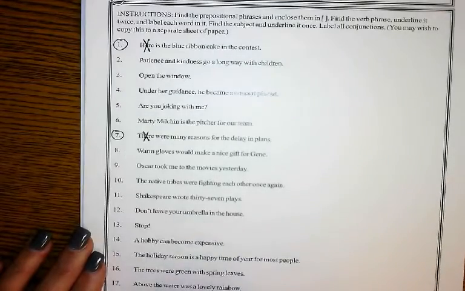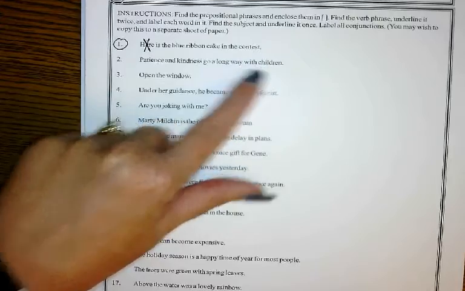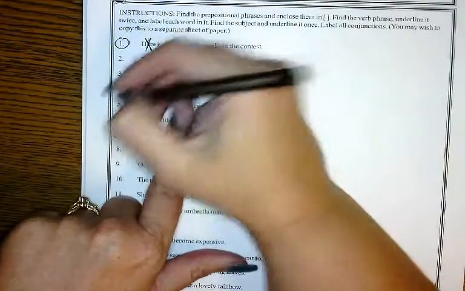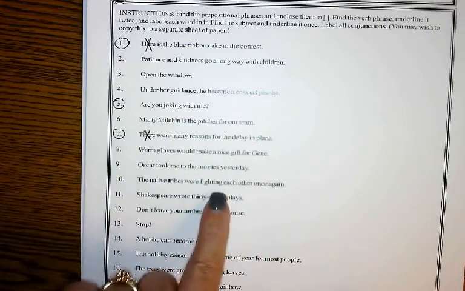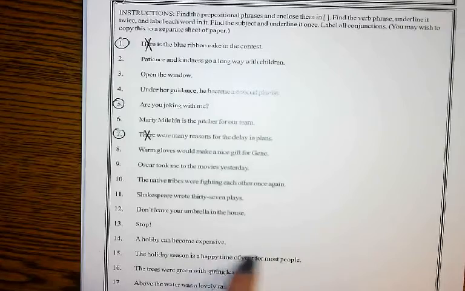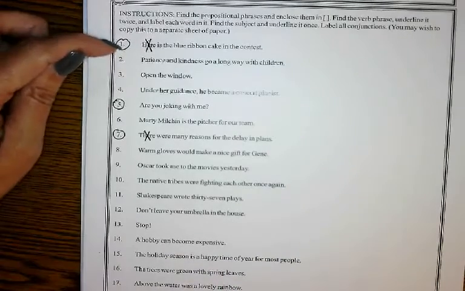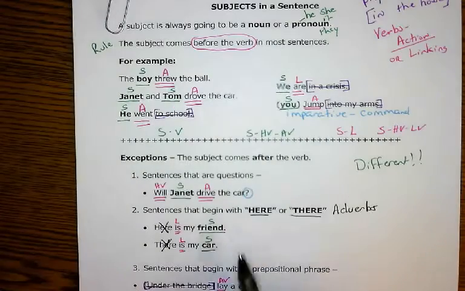Now, let's go through at the end. Do any of these end in a question mark? Number 5. Exception. Do any more end in a question mark? Nope. So I know for fact 1, 5, and 7 are going to use this strategy.